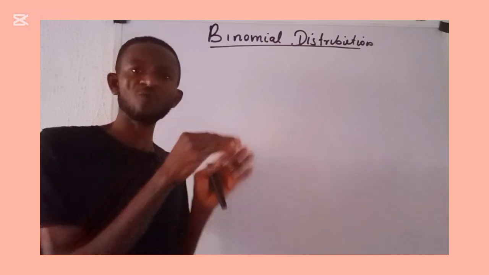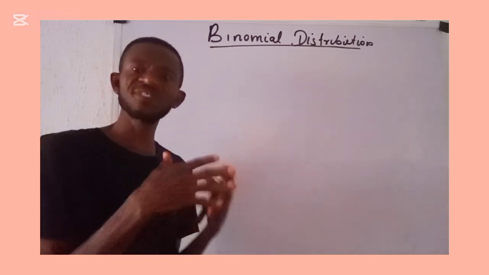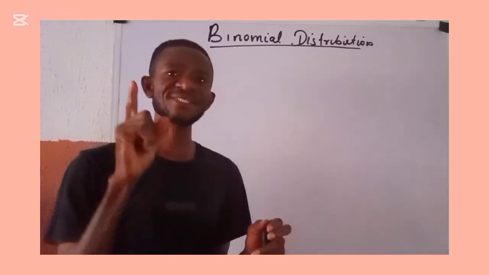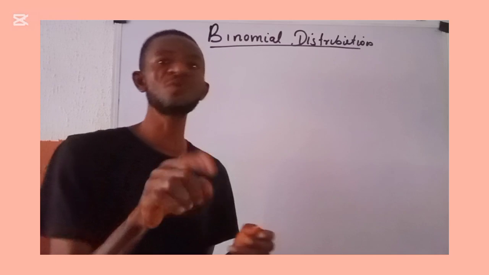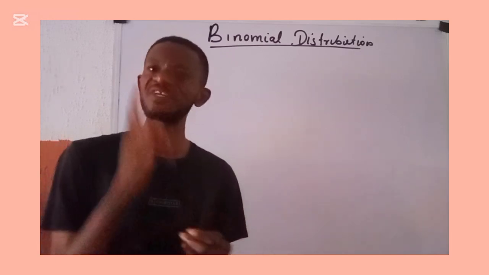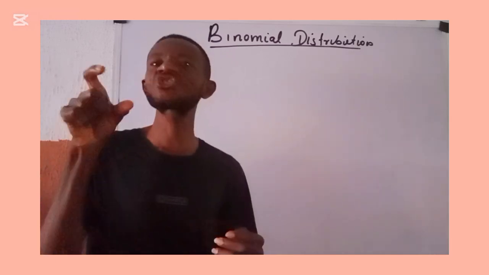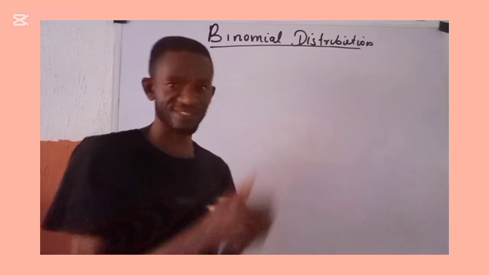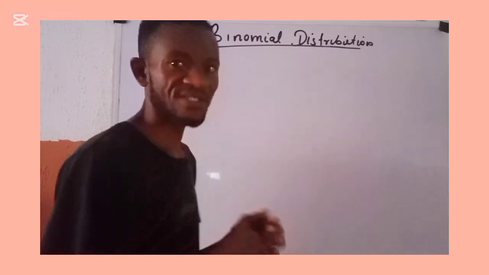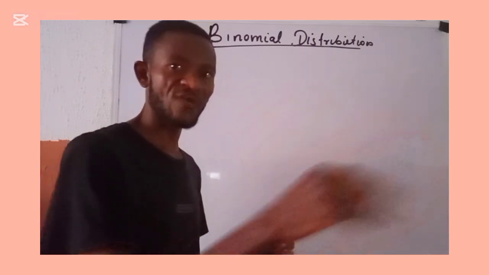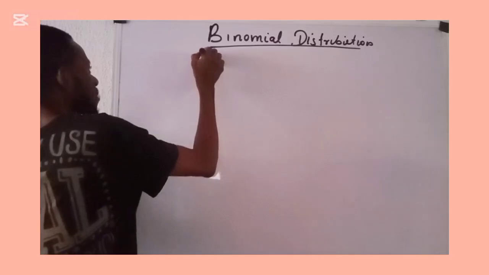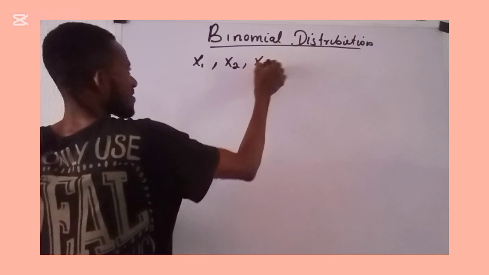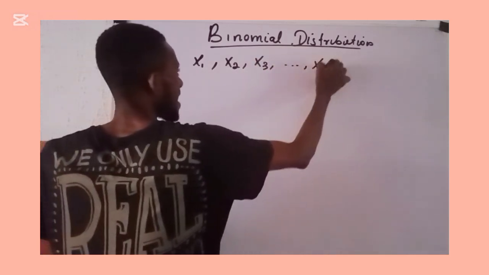But when we now come to discuss the binomial distribution, we say that a random variable, say x, is said to follow a binomial distribution if this random variable x is the sum of n independent Bernoulli trials. I will repeat. For instance, consider the following Bernoulli trials given as x1, x2, x3, down to xn.